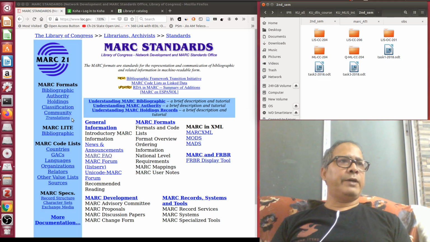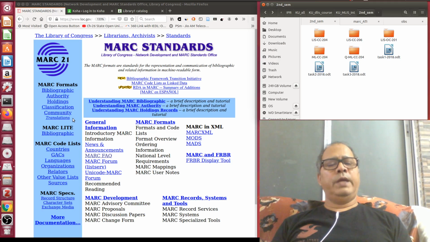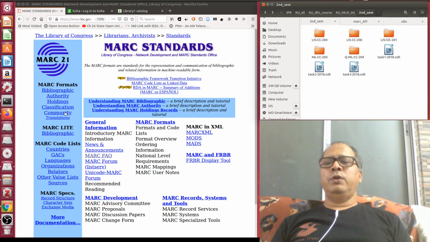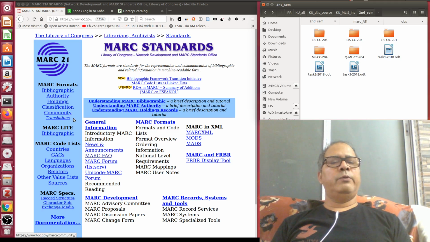CCF factual we never learned, but we know that the CCF family included CCF-F apart from CCF-B. So you can think that the community information format of MARC 21 is basically a reflection of CCF-F. What do we do with this particular community information format?